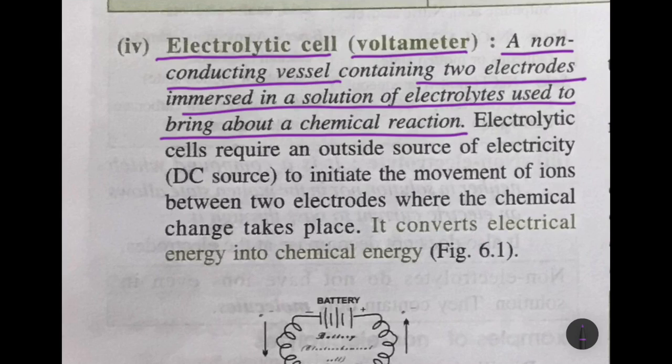The direct current source from outside helps to start the movement of ions between two electrodes. It is in the electrodes where the chemical change takes place. Remember, children, in a voltameter, electrical energy is converted into chemical energy.